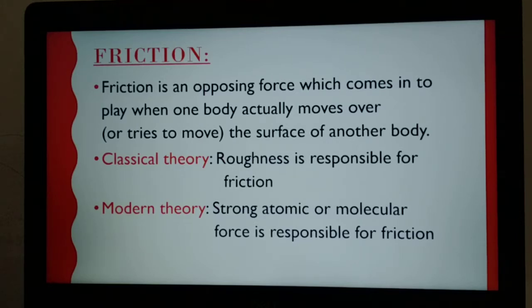According to Newton's third law, if one body opposes the movement of another, the same force will be exerted by the second body on the first also. So we can say that it is a self-adjusting force.